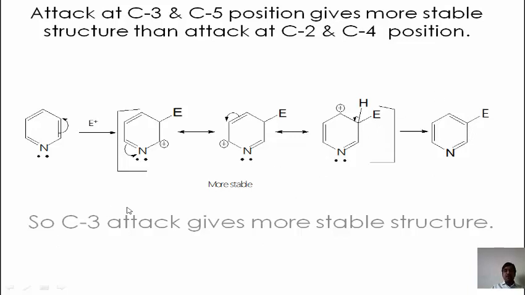So on pyridine, the C3 position is more favorable, since it does not carry the negative charge. The other position is position 5. This is all about the heterocyclic compounds.